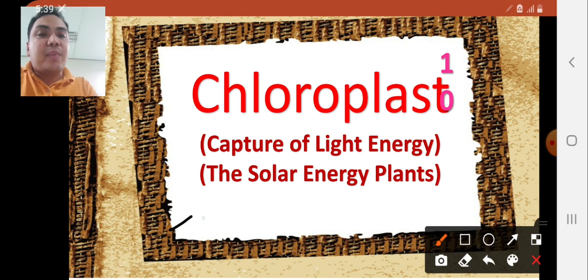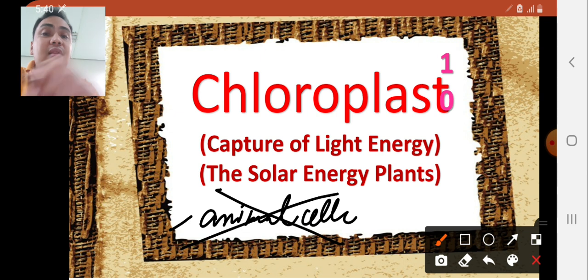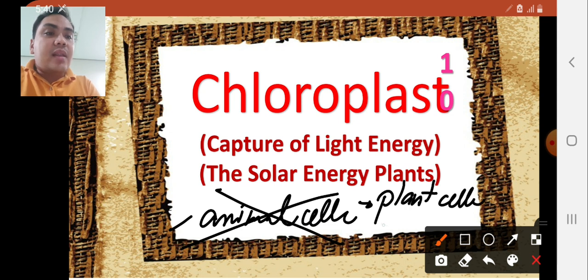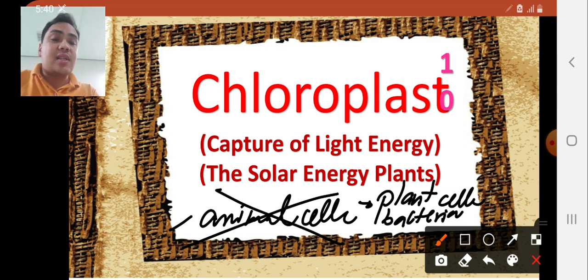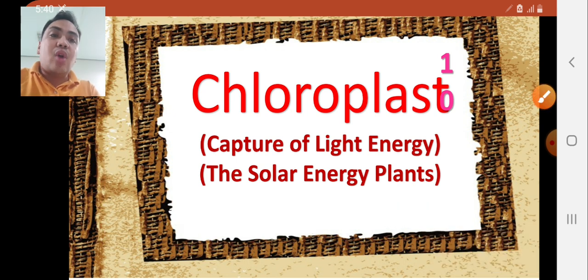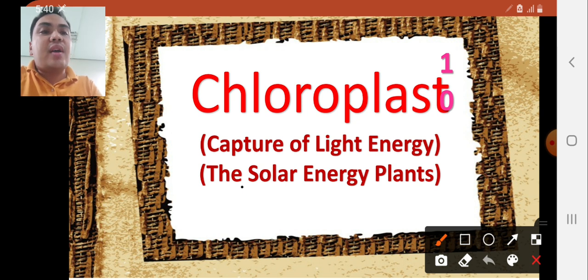For the first information, chloroplasts cannot be found among animal cells, but instead can be found among plant cells and other species of bacteria that can perform photosynthesis. In addition to that, it was stated that chloroplast is said to be the solar energy plants. So it can be compared to the solar energy plants that can be found within a particular city. From the name itself, it is the solar energy plants.